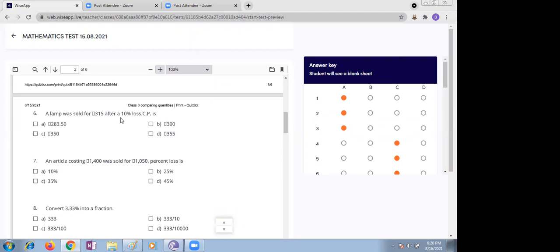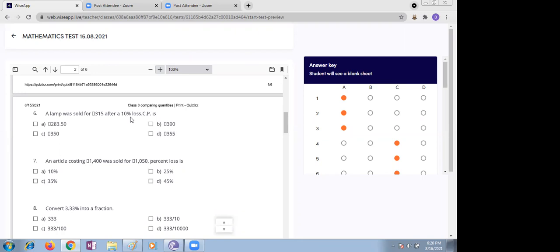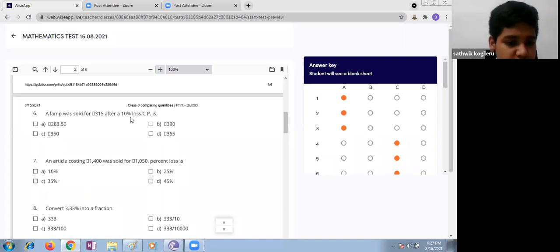Okay, but there is no such answer here. Which answer is true, children? 350 is the answer. 350 means the cost price is more than 315.